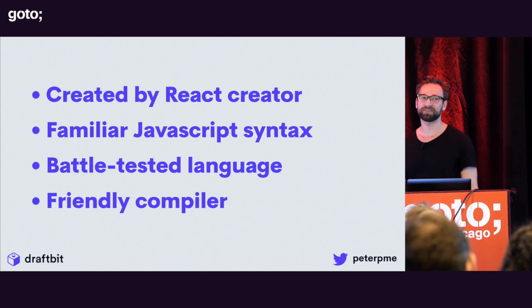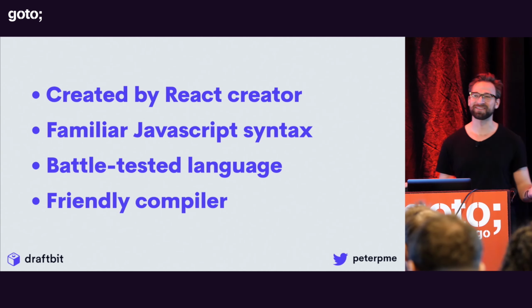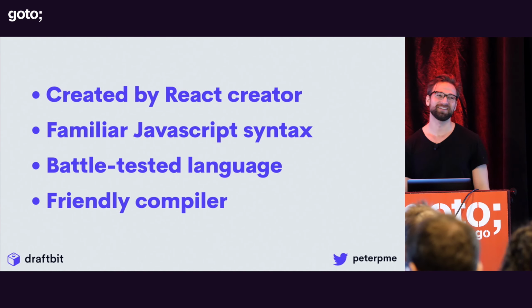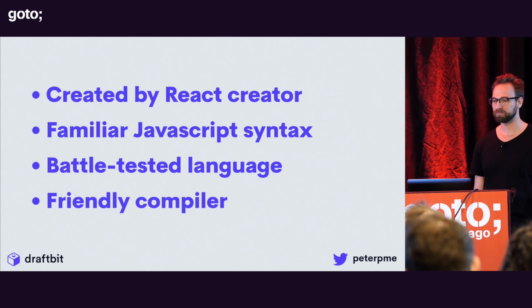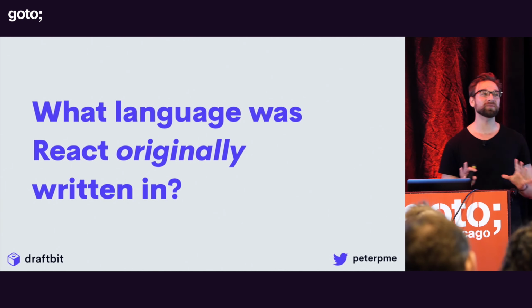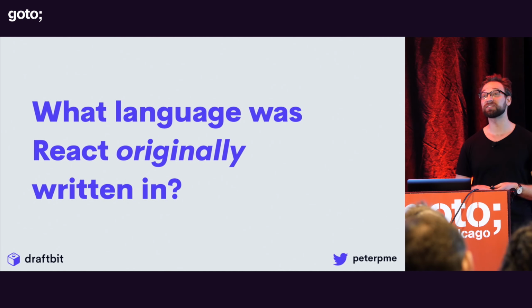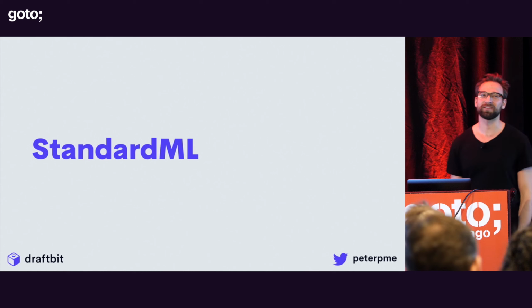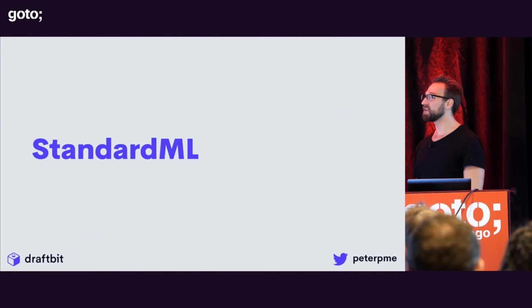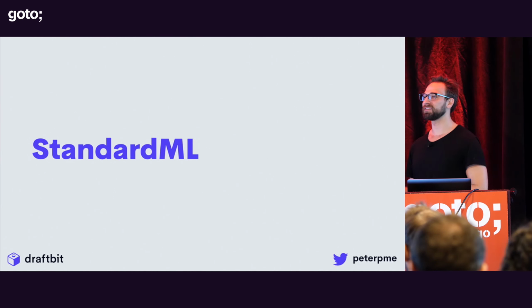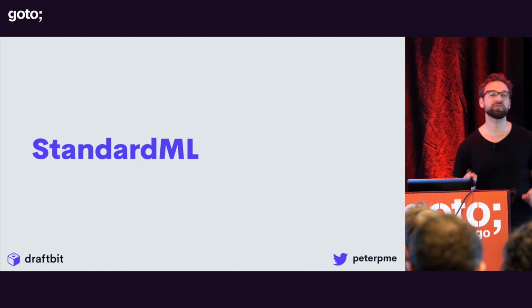Compiler, what's that? We have a just-in-time compiler. We know when things work in the browser, so talk about a good feedback cycle. Can anybody guess what language React was originally written in 2010? Any guesses? Close enough, standard ML. So in 2010, Jordan Walke wrote React in standard ML.